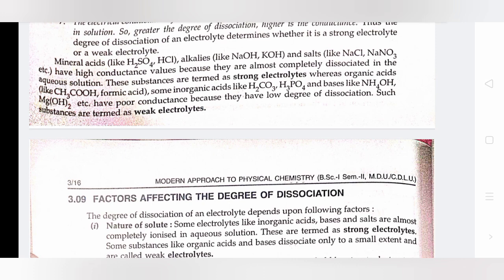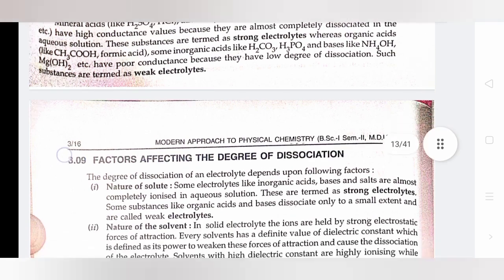These substances are termed strong electrolytes, whereas organic acids, some inorganic acids like H2CO3, H3PO4, and bases like NH4OH, etc., have poor conductance because they have a low degree of dissociation. Such substances are termed weak electrolytes.